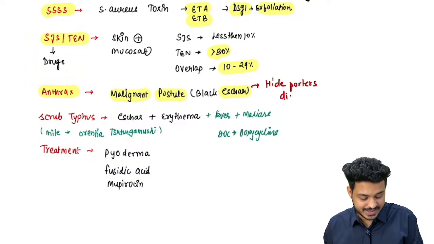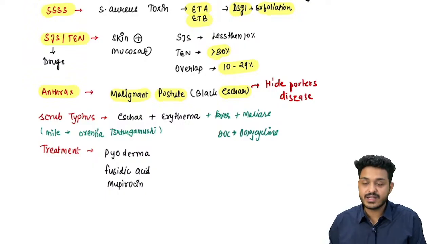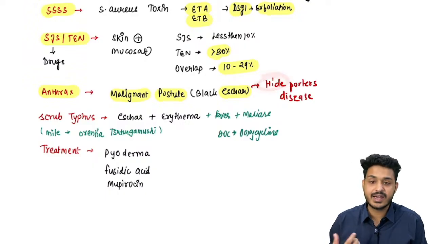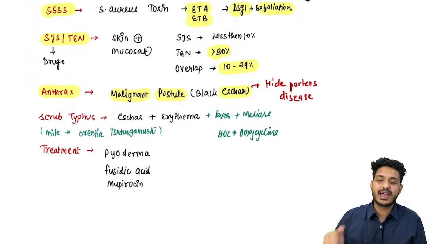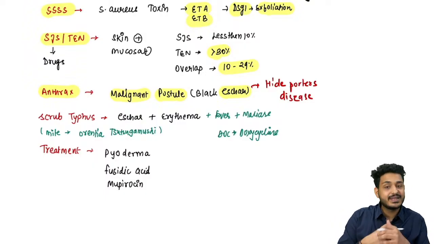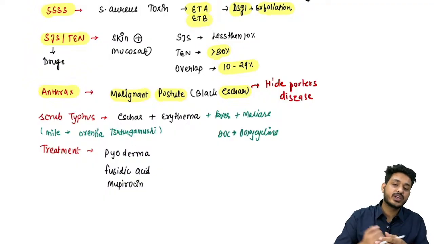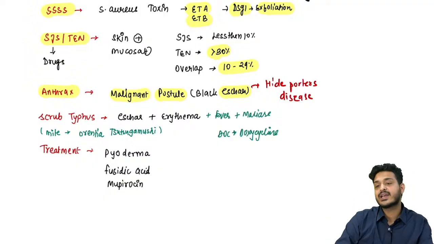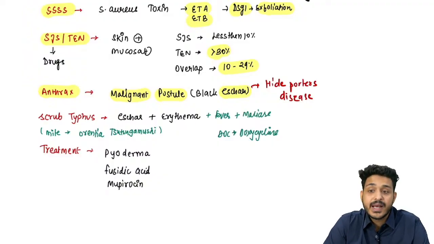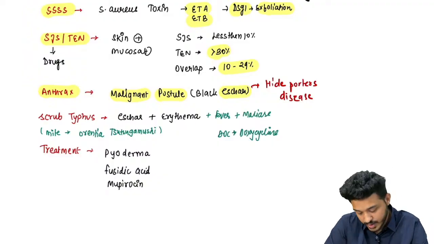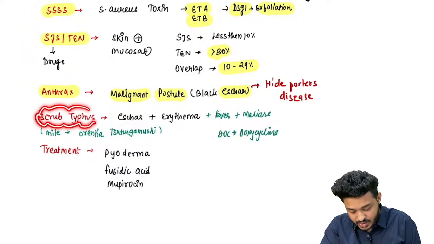Hide Porter's disease, right? Those people who are carrying the hide, hide means skin of the animals, they will be having this Bacillus anthracis coming in contact, and they will start to have some kind of a lesion यहाँ हो जाएगा या बैक पे हो जाएगा जहाँ पर वो कैरी करके लेके आ रहे हैं. So this is going to be malignant pustule.